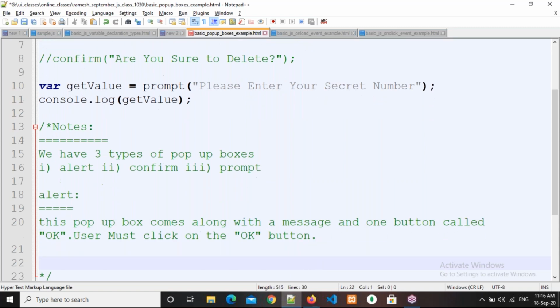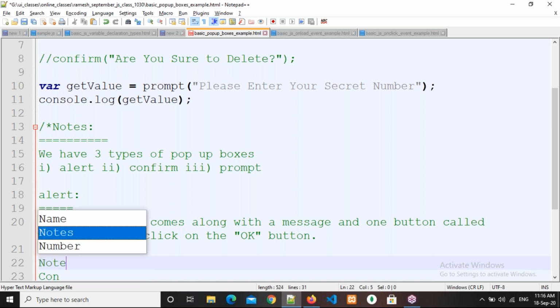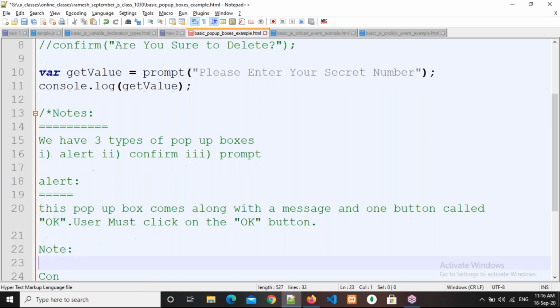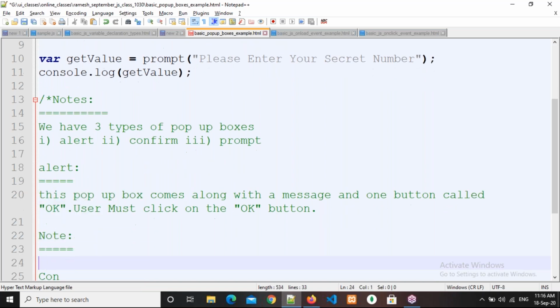Right, then after that, confirm. Okay, I will write down the note here. For example, not only for validation purposes, but one of the purposes, that is what I am going to tell.